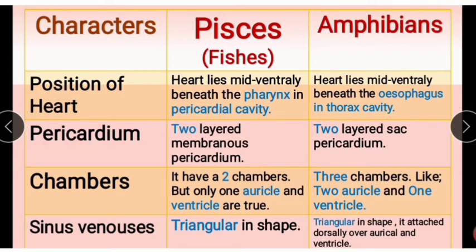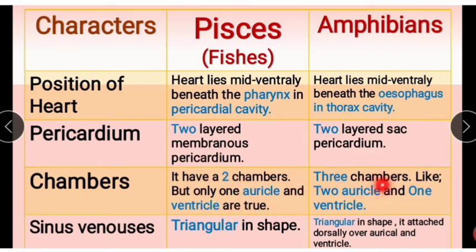Next, pericardium. Fishes have a two-layered membranous pericardium, and amphibians also have a two-layered sac-like pericardium. Chambers: the fish heart has two chambers, only one auricle and one ventricle.